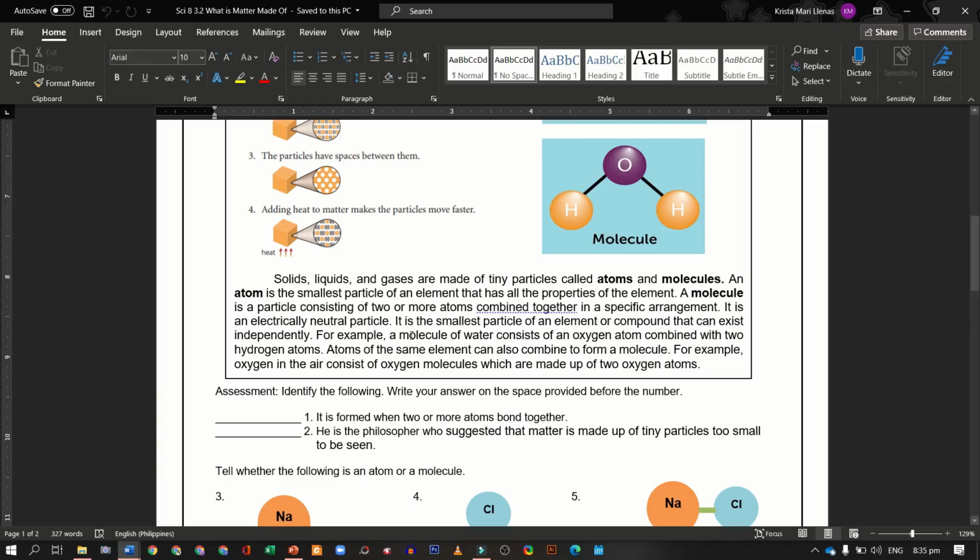For example, a molecule of water consists of an oxygen atom combined with two hydrogen atoms. Atoms of the same element can also combine to form a molecule. For example, oxygen in the air consists of oxygen molecules, which are made up of two oxygen atoms.